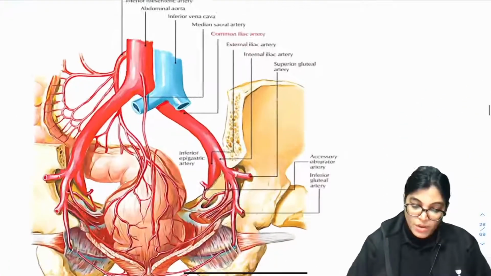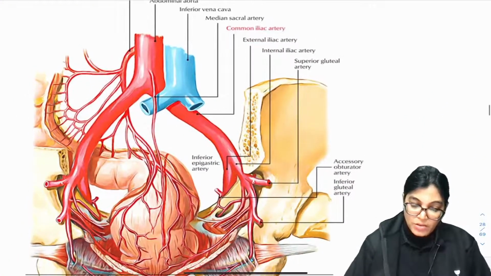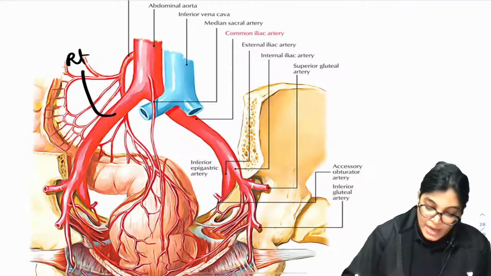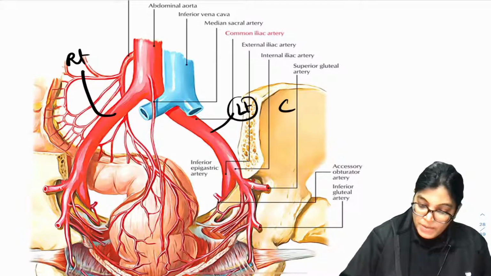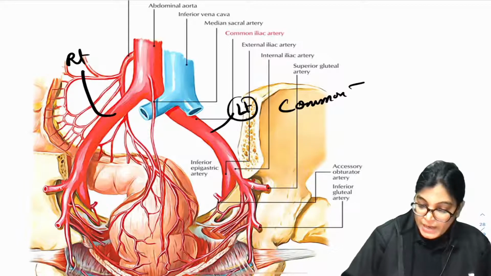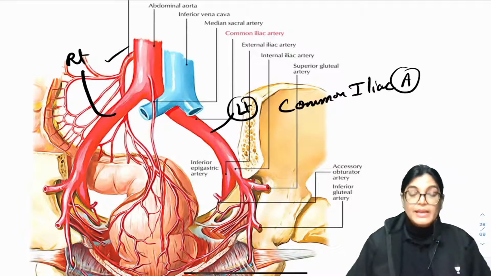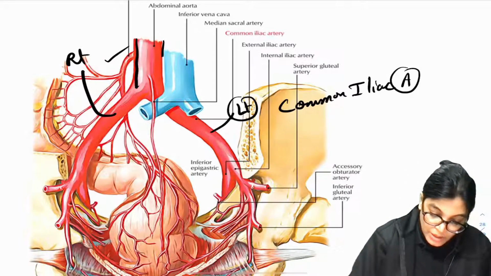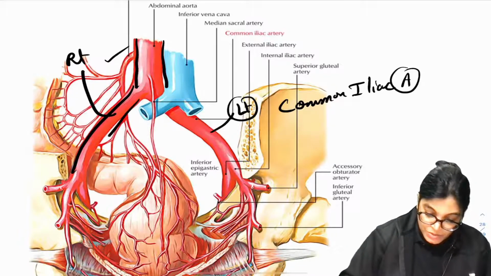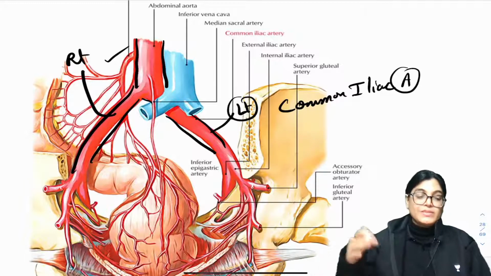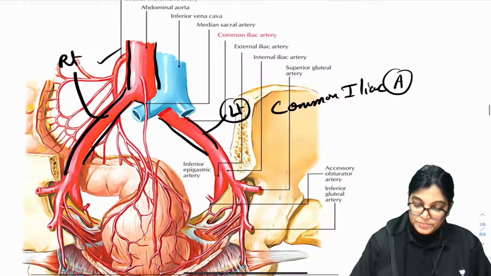See here, also the common iliac artery. Here you can see the abdominal aorta dividing into the right and the left common iliac arteries. So common iliac arteries are again large arteries. This is the abdominal aorta and it bifurcates into two large branches, the common iliac arteries, which further divide into external and internal iliac arteries.